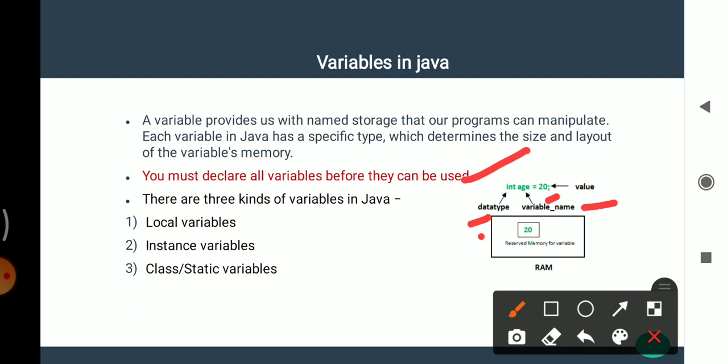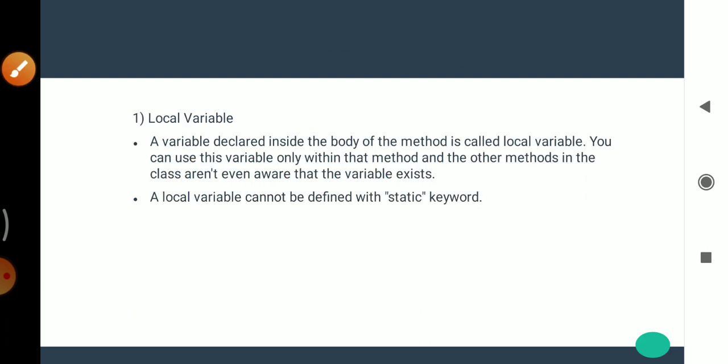Then we will see types of variables. First is local variable. Local variables are created when a method, constructor or block is entered, and the variable will be destroyed once it exits the method, constructor or block. A variable declared inside the body of a method is called a local variable. That means local variables are declared inside the body of a method.